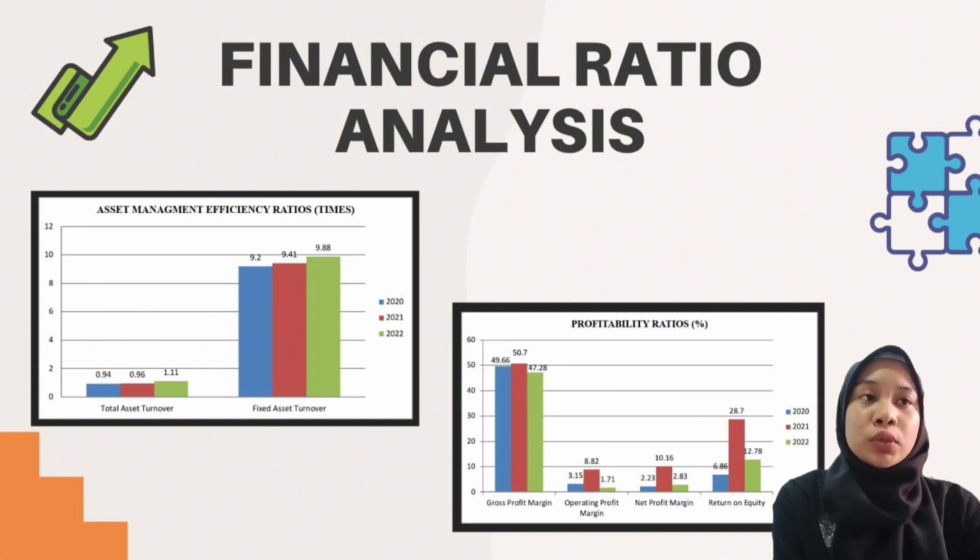Last is return on equity. The highest return on equity is in 2021, which is 8.7%, and the lowest is in 2020, which is 6.86%.